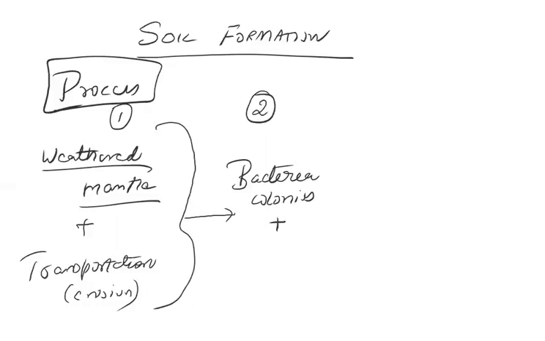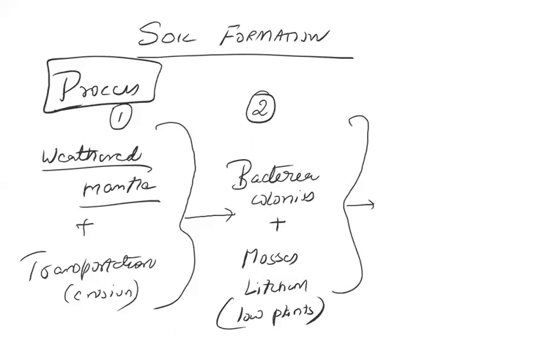Plus there are very low plants like mosses and lichens, not fully functional plants. So bacteria colonies, mosses and lichens work on this weathered material and colonize it. Then what happens?